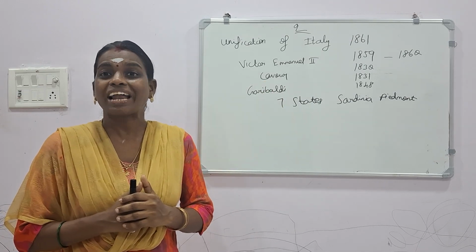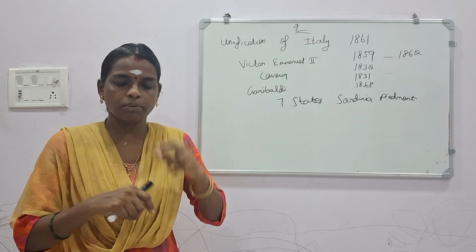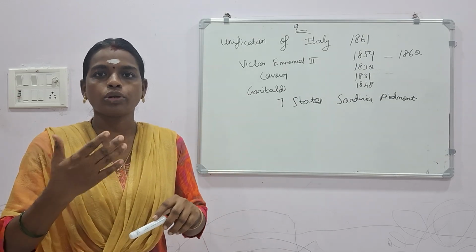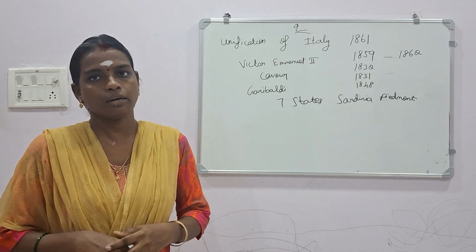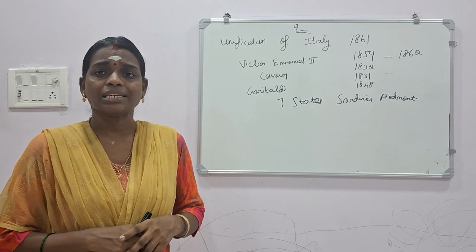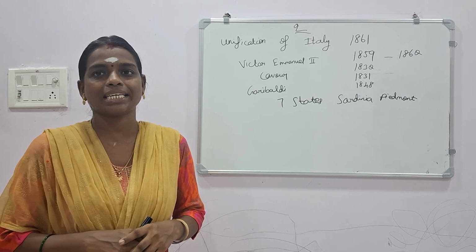The country was fragmented, it was scattered, and they wanted to unify the country. For that they did a revolt. And second thing, Italy was divided into 7 states.